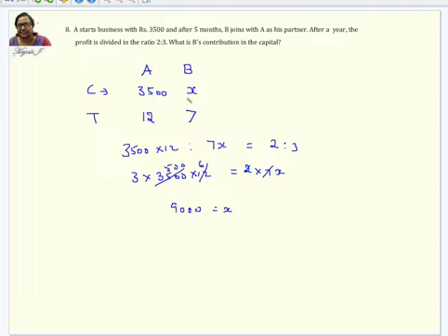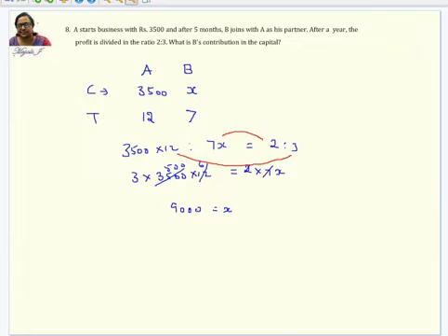3,500 into 12 and this is going to be 7x. The ratio of these two is nothing but 2:3. Right? And now you are going to see this. You just have to calculate this product of mean equal to product of extreme. So multiply these two and multiply these two. Then finally you have only one variable and one equation, therefore you can find the answer easily. So 9,000 is the answer.